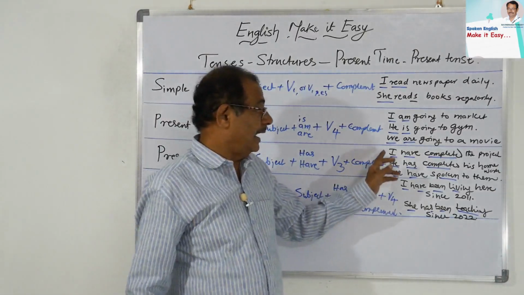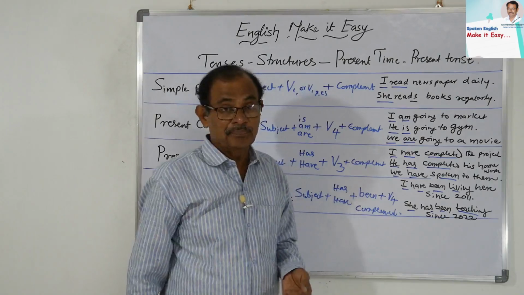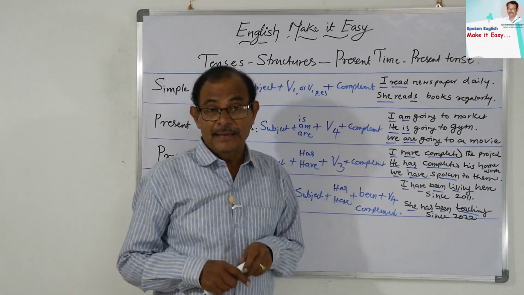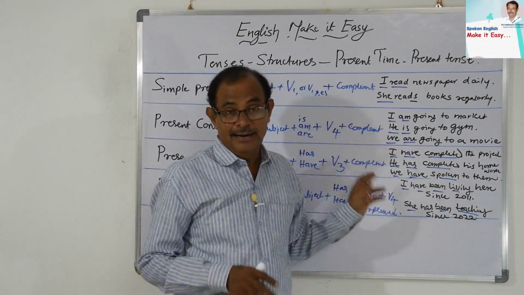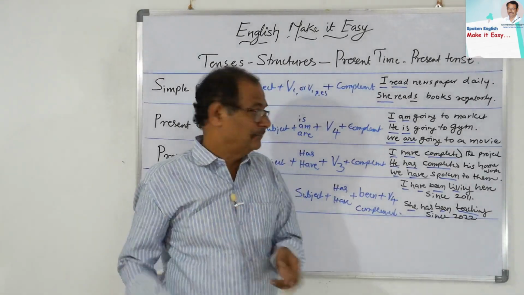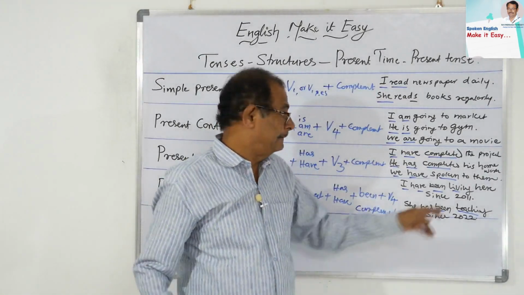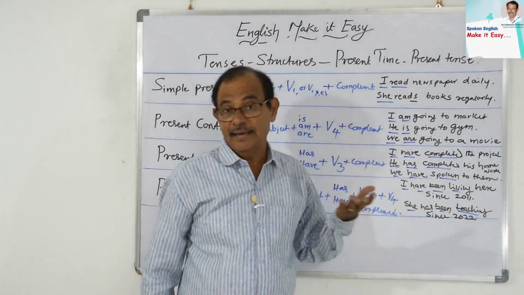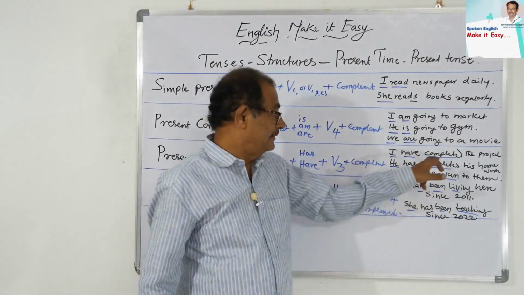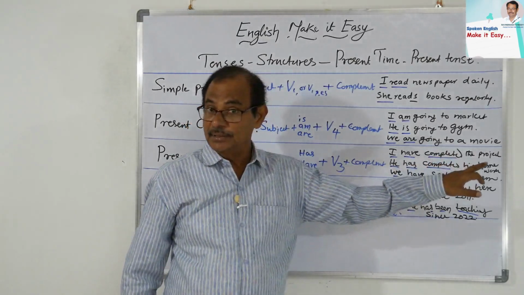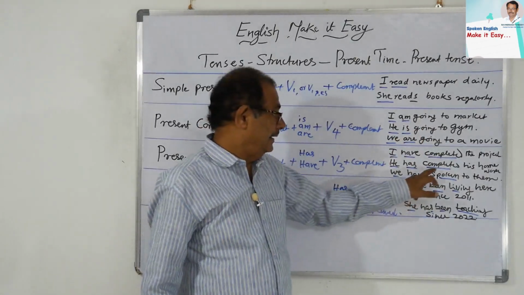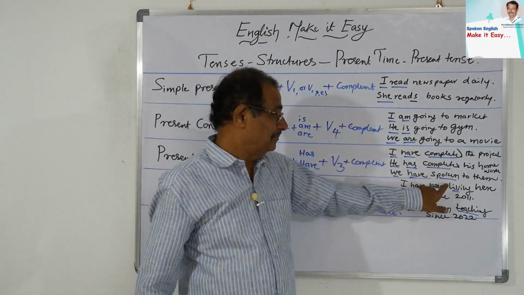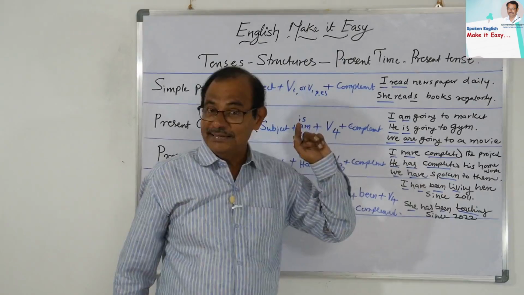Plus complement. See, I have completed the project. And he has completed his homework. So I will take have, and he, a singular subject, will take has. Next, we have spoken to them. So plural always takes have. So spoken, see that this is irregular. Completed, completed: V1, V2, V3. And here also speak, spoke, spoken. That's why it took the third form, V3 form.